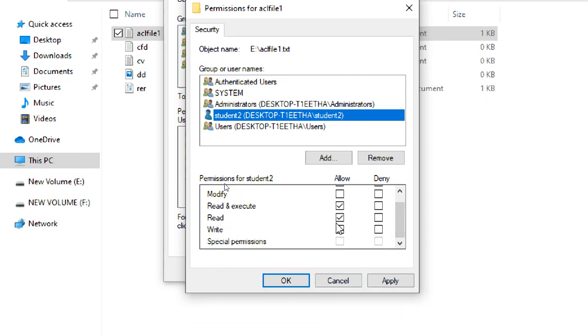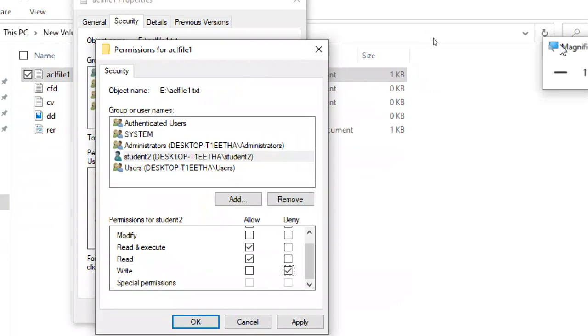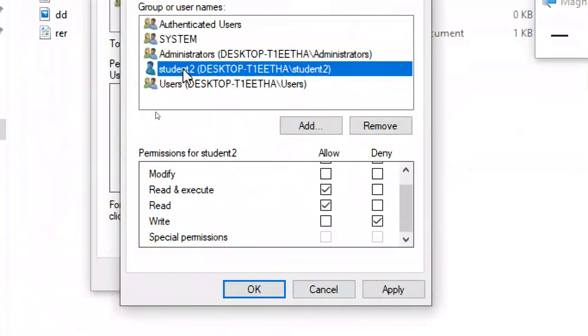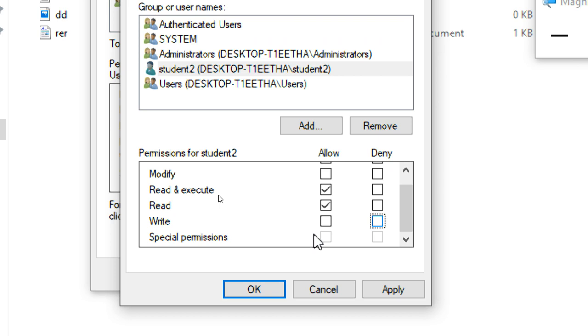So what we said: read is allow and write is deny. Maybe, can you able to see or not? So click on student two. Read is already allowed. So now what I did, write is deny. Okay, if you don't put it, you don't have write permissions.